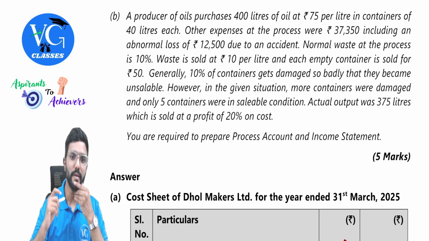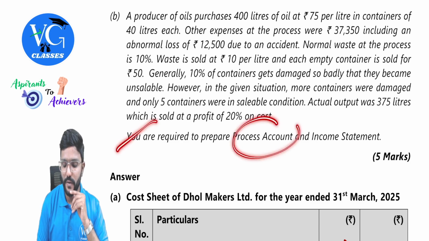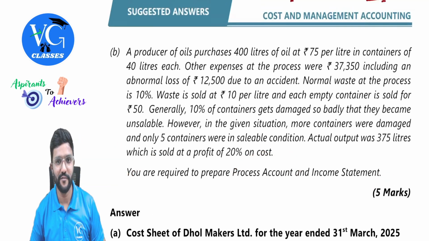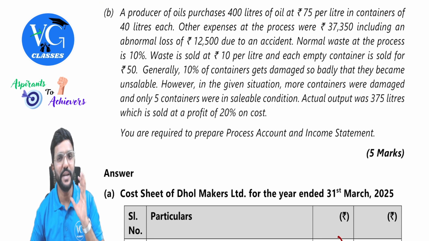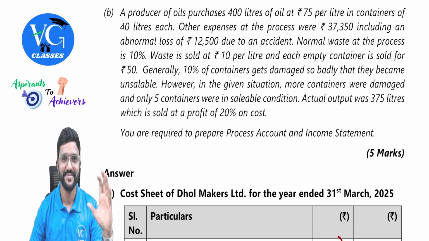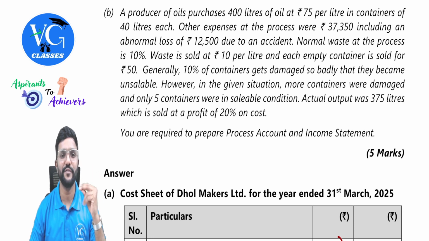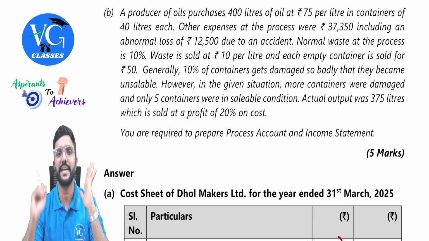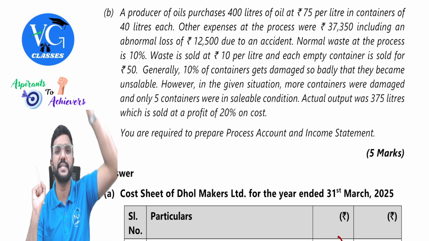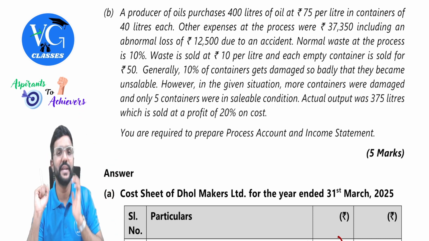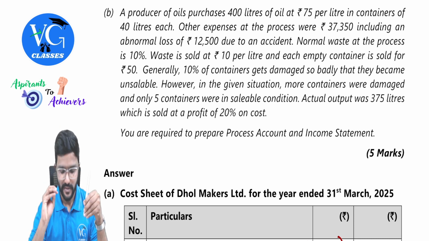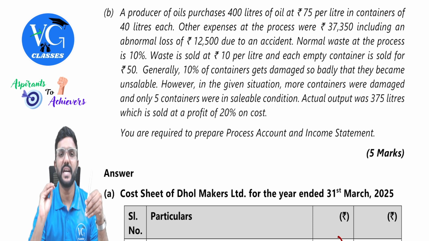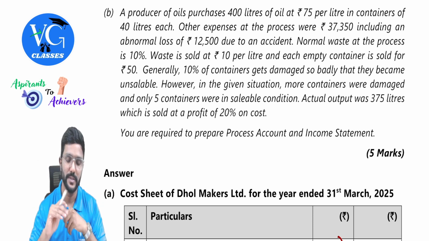You are required to prepare a process account and income statement, for 5 marks. Guys, whenever you see this kind of question, what I would suggest is try to keep this for the last. Because in the beginning itself, if you try to answer this, then you will end up consuming too much time. If you have already answered A, it's okay. For B, you can leave necessary space and go for next questions.